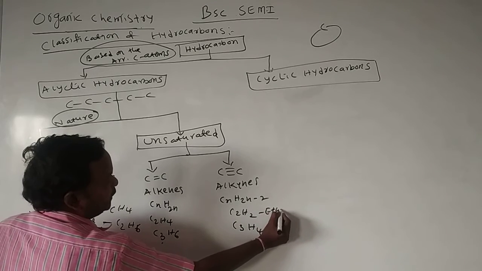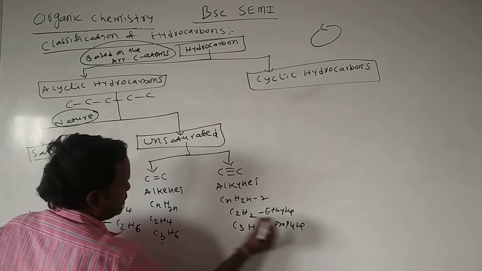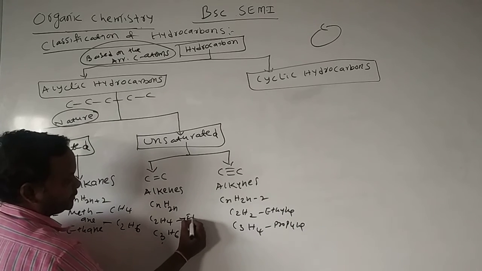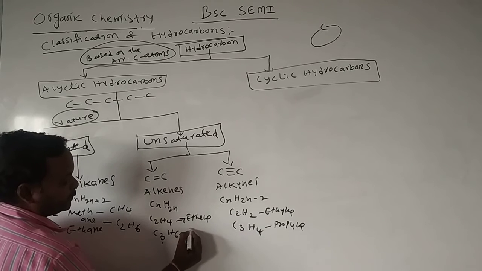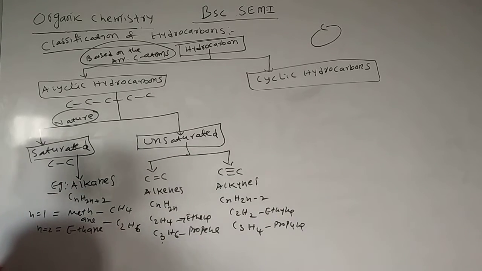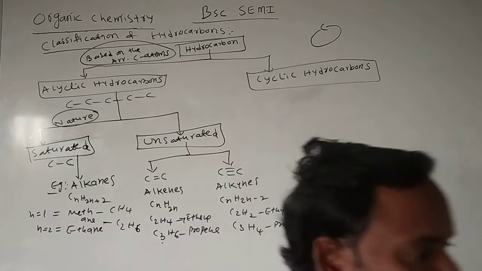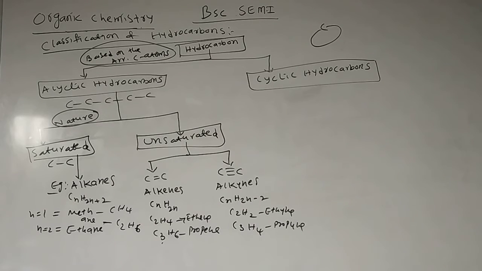This we call ethane. This we call propane. This we call ethene. This we call propene. These are the saturated and unsaturated acyclic hydrocarbons. This is the one classification, acyclic hydrocarbons. Then in continuation we will see the cyclic hydrocarbons.